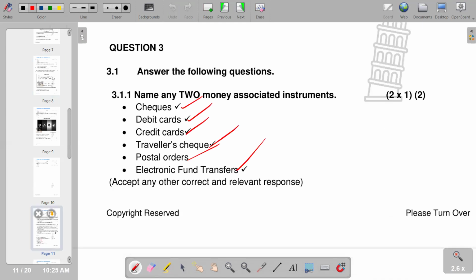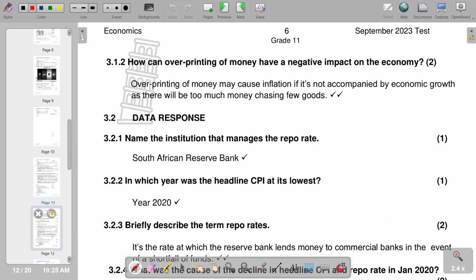We check the explanation that we have, which reads: overprinting of money may cause inflation if it is not accompanied by economic growth, and there will be too much money chasing a few goods. So that is the explanation.